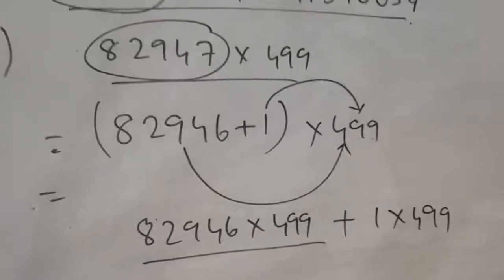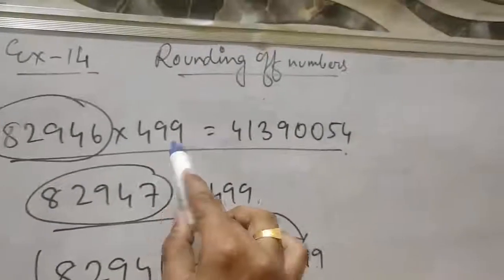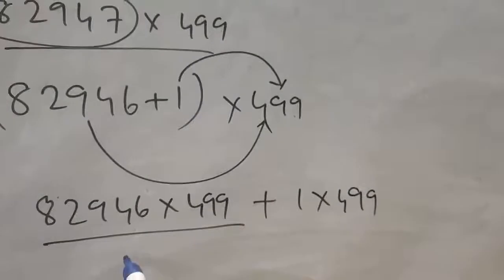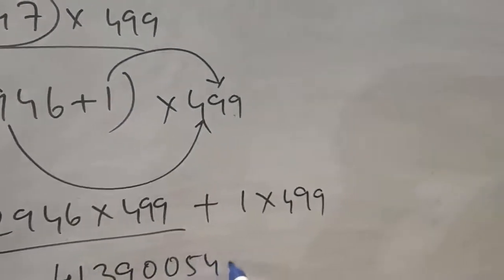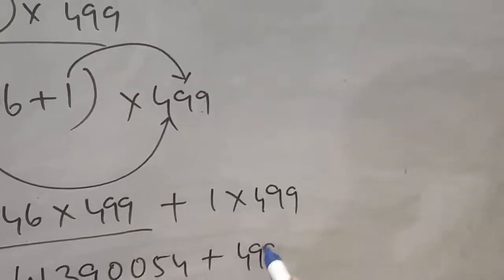Now see, 82946 into 499, this is given here. So just put the value 41390054 plus 1 into 499 means 499.